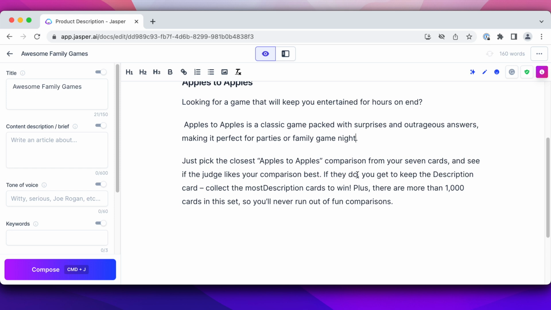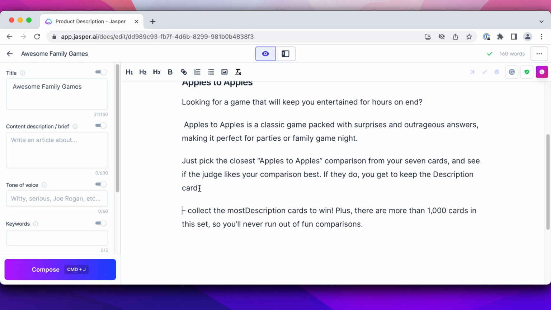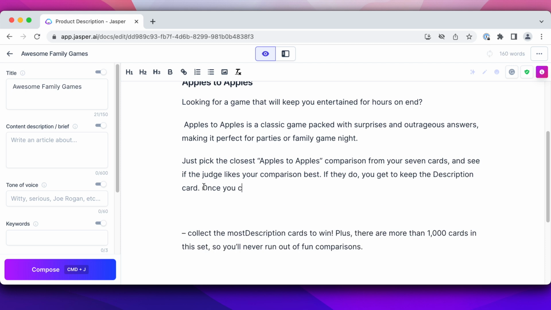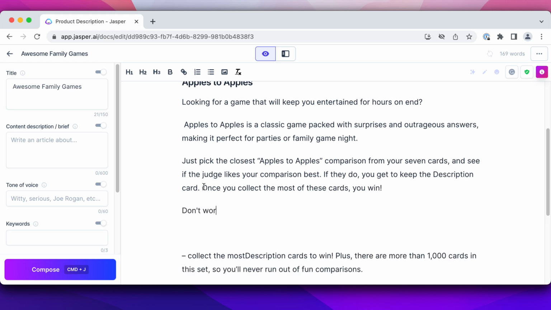If they do, you get to keep the description card. Once you collect the most of these cards, you win. And don't worry, there are more than 1,000 cards in the set, so you'll never run out of comparisons.